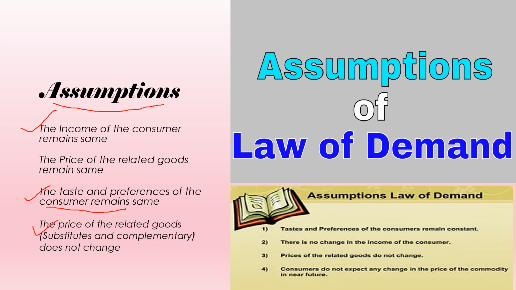The other one is the price of related goods. Related goods are of two types: substitutes and complements. So the prices of substitutes and complements do not change with the applicability of the law. To apply this law, the prices of substitutes and complements don't change. So these are the three. And the fourth one is that we don't expect any change in the future price of the commodity. Future expectations are constant for the price of the commodity we are considering.